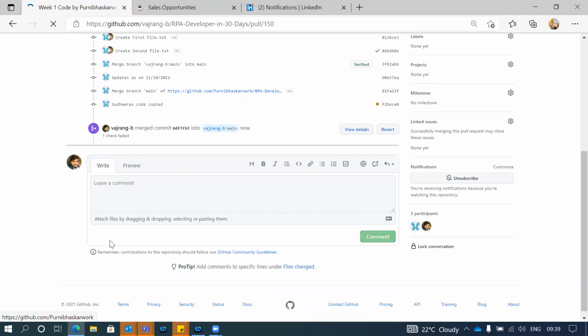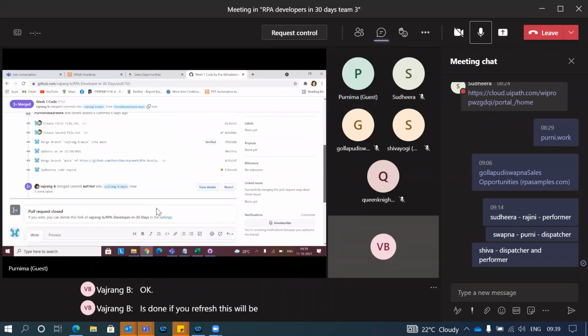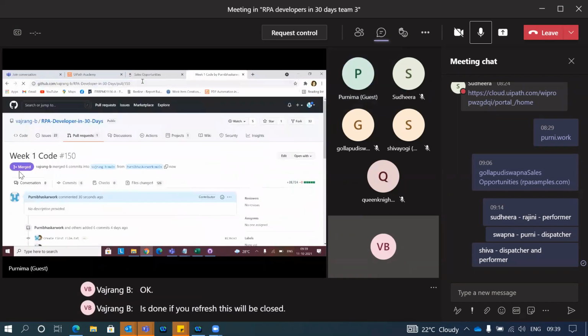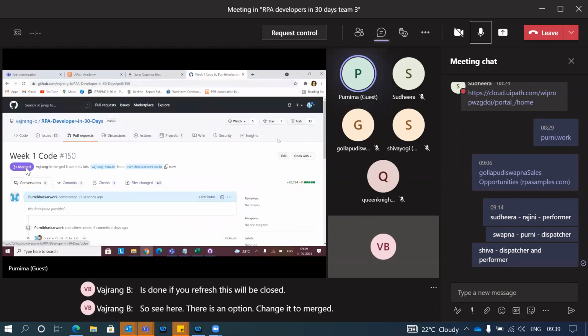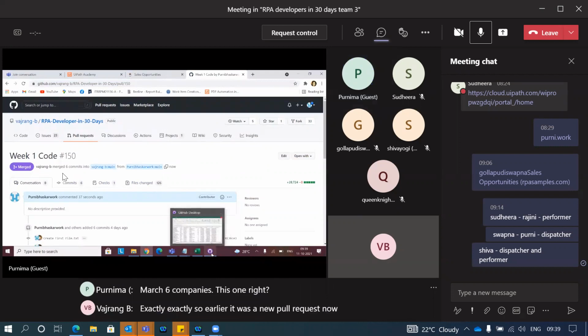So that is done. If you refresh, this will be closed. There is an option, change it to merged. Earlier it was a new pull request, now it is merged.